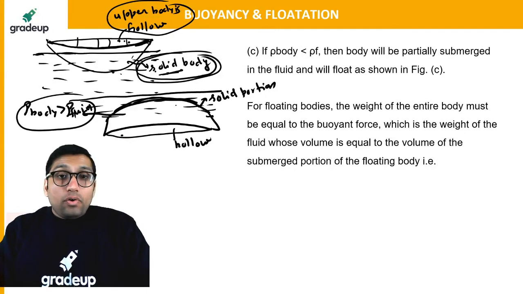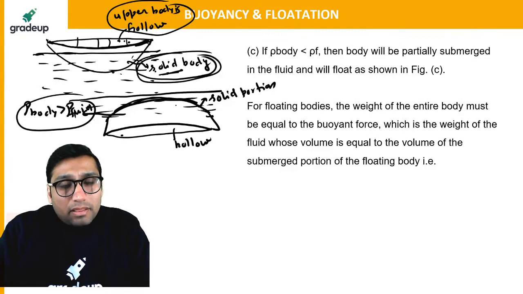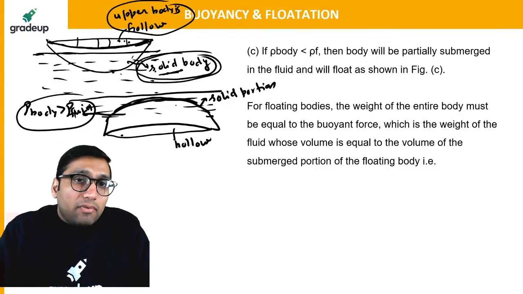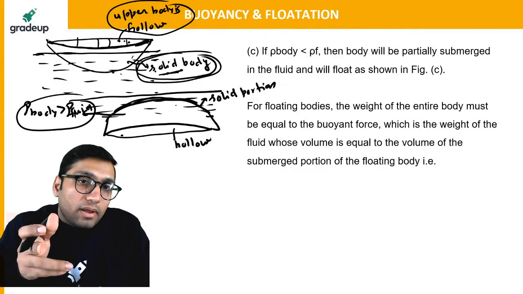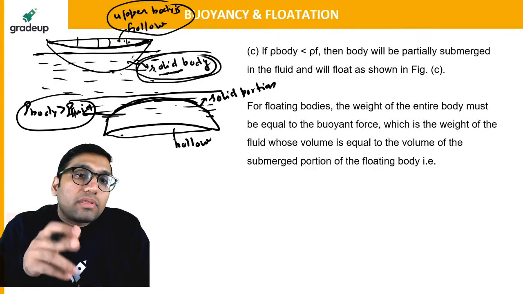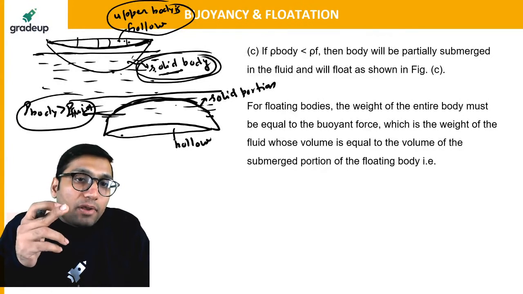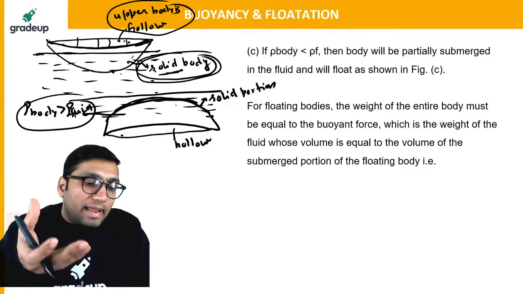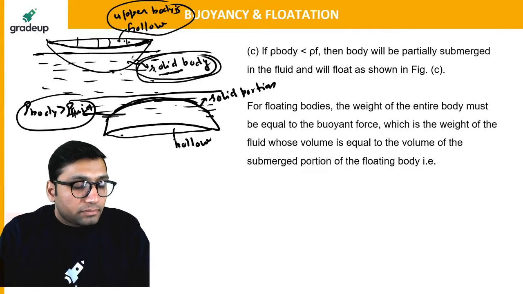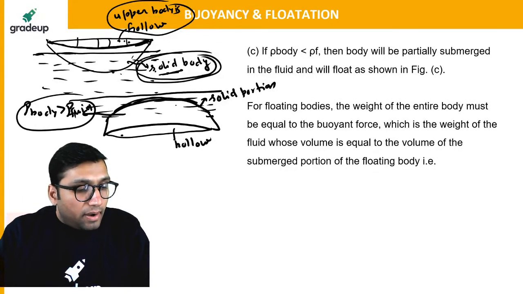So if you are asking that the ship must have some material with more density, yes, that is correct. The ship has a material which has more density than the density of the fluid, but still the ship is able to float. Why? Because the high density material is on the bottom and the hollow portion is on the top.